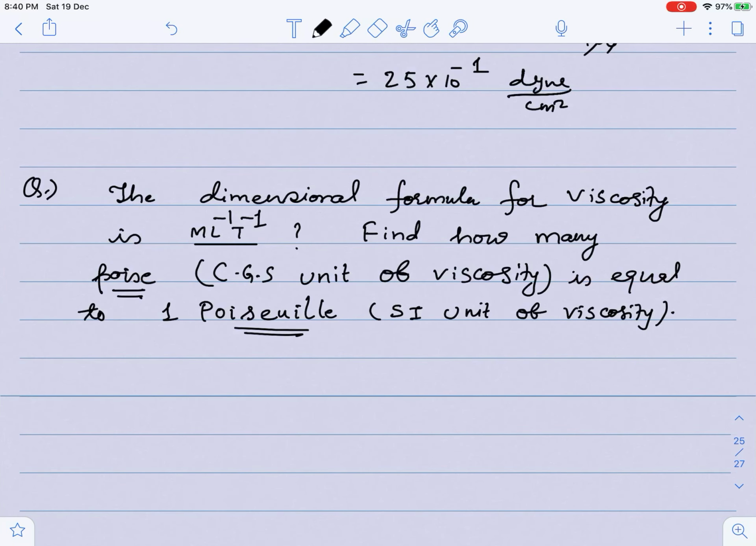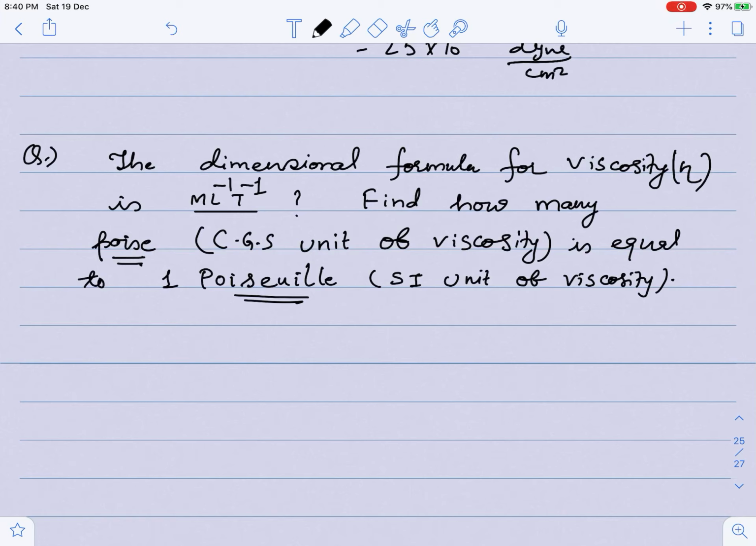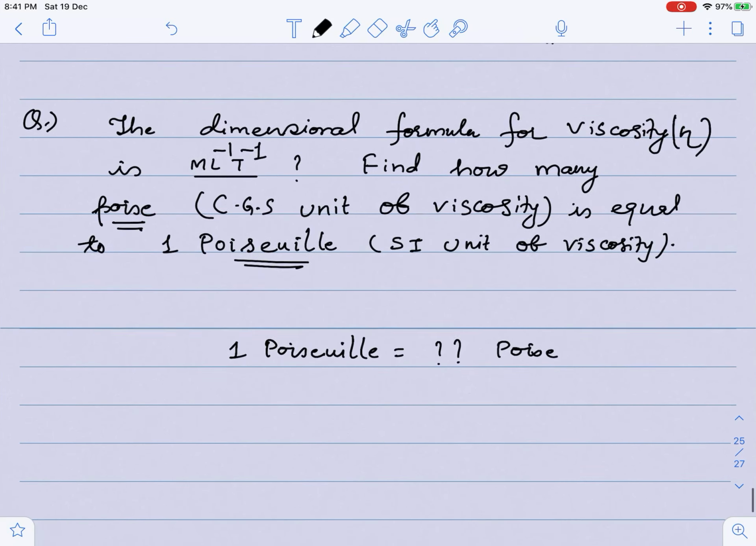Next question, guys: dimension of coefficient of viscosity eta. The dimension of coefficient of viscosity is M L minus 1 T minus 1. You have to find out how many poise, which is the CGS unit, is equal to 1 poiseuille. Poiseuille is the SI unit, and many students have confusion about how many poise is 1 poiseuille. This you have to calculate.